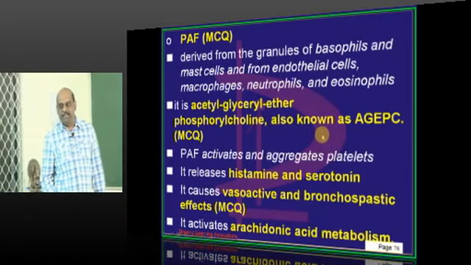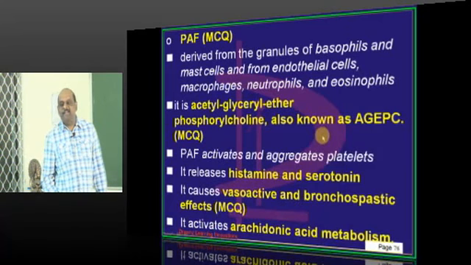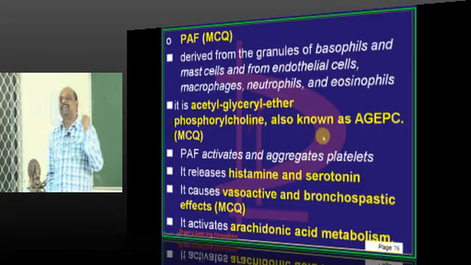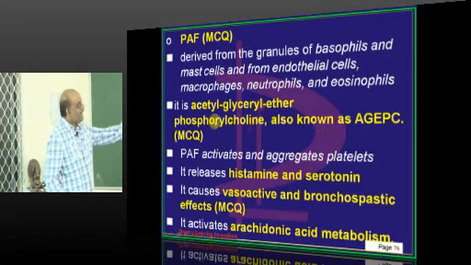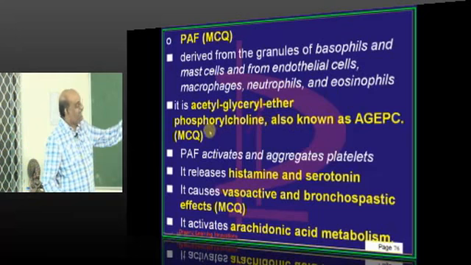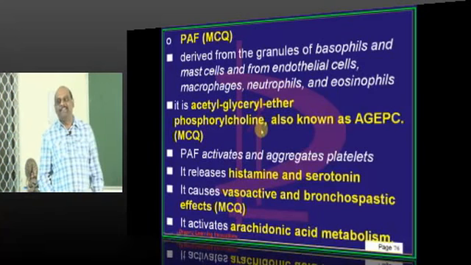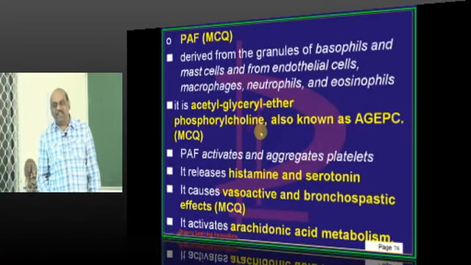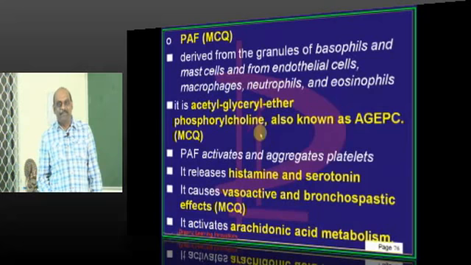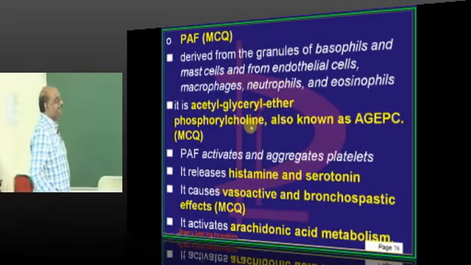It is looking like a Nizam king's name, Nizamiya ul ulum. So you are having acetyl glyceryl ether phosphoryl choline, which is basically platelet activating factor. Tomorrow the examiner is going to ask you what is the name of it.